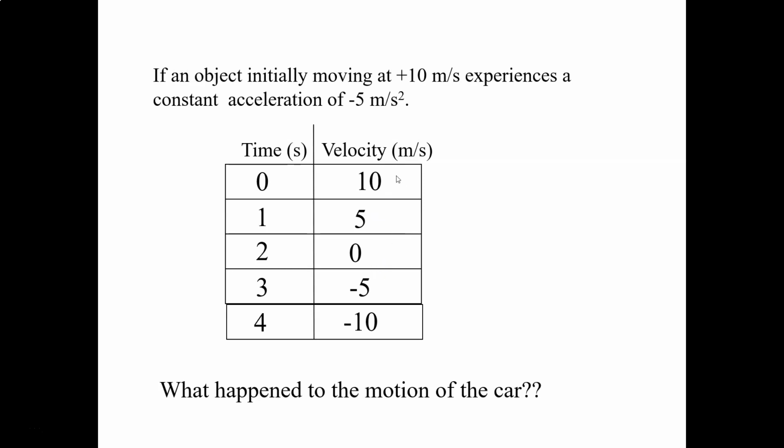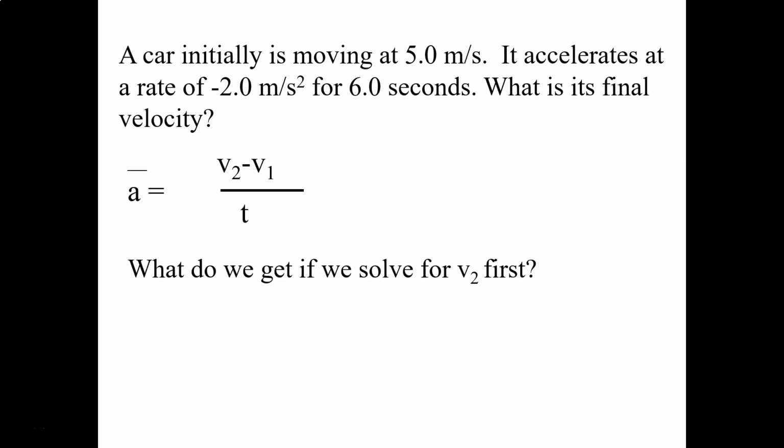So what happened to the car? At first, the car slowed down. It was moving forward in the positive direction because it had a positive velocity. It was moving forward and it slowed down and came to a stop. Then it continued to accelerate and started moving in the negative direction, or backwards. And then it continued to speed up. So it slowed down, came to a stop, and then started moving backwards, speeding up is what the car did.